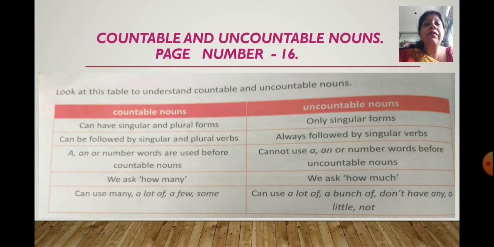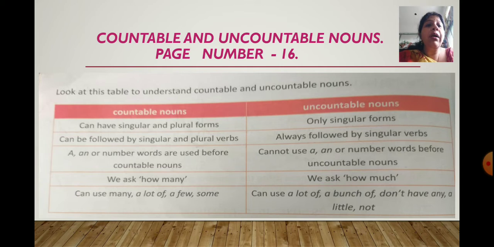Countable nouns can have both singular as well as plural forms, whereas uncountable nouns only have singular forms. Countable nouns can be followed by singular and plural verbs, whereas uncountable nouns are always followed by singular verbs, right? They are only one, so that is why singular.